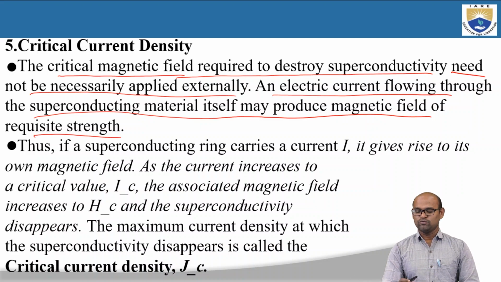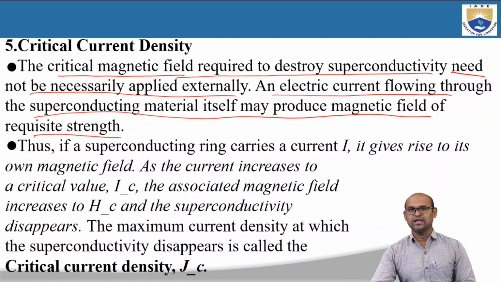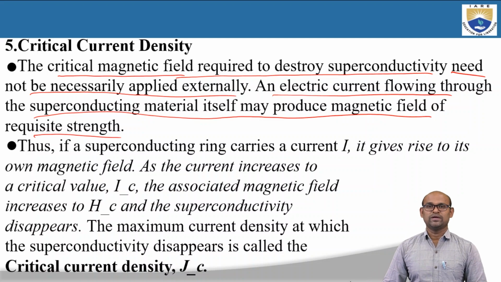So as the current flows with zero resistance in this superconducting ring, it can itself produce magnetic field. And if the magnetic field produced because of the current flowing in the superconducting ring is greater than a critical field, then the superconducting state can be destroyed